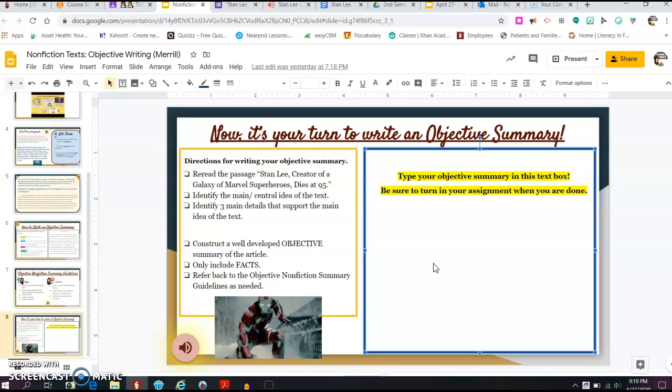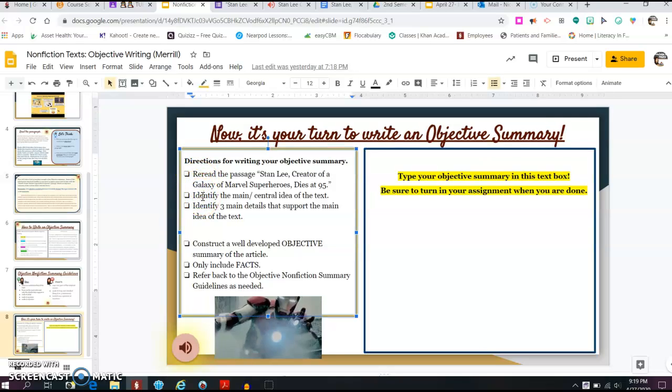Be sure to turn in your assignment when you are done. So you are going to read the Stanley article. You need to do that anyways for your comprehension check. Then you are going to identify the main and central idea of the text. Really, it's about Stanley and his entire career. Identify 3 main details that support the main idea. You can use a specific piece of information from 3 of the different subsections. You are then going to construct a well-developed objective summary of the article. You should include only facts. Do not copy word for word, but include facts. Try and put those in your own words, and refer back to the objective nonfiction summary guidelines as needed.